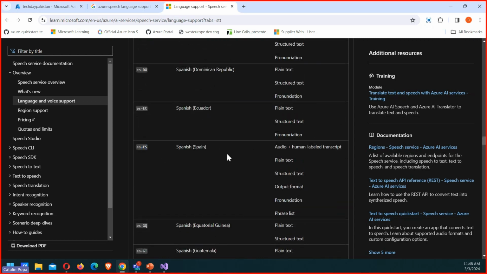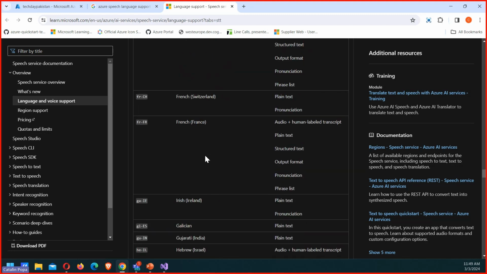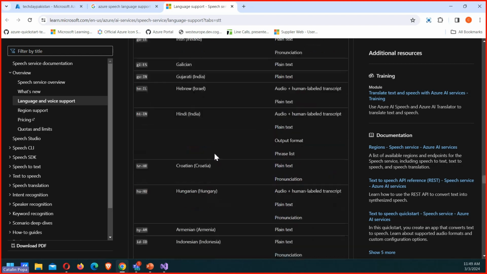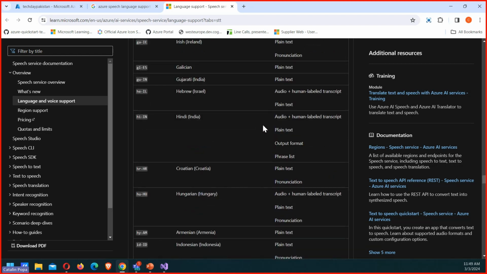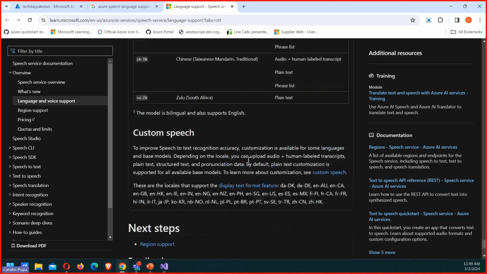But if you want to use the Spanish spoken in Ecuador, for example, or in the Dominican Republic, there are other language codes for that. And they're literally all of the languages you can think of, more or less, from Hindi to Hebrew to Galician. It's literally a long list.